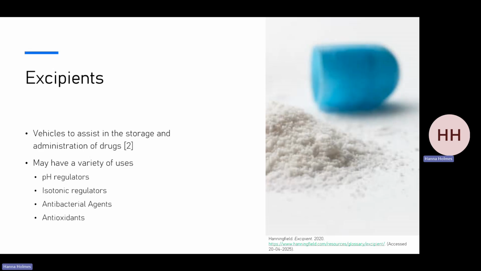For injectables specifically, since they enter the body directly, either through the bloodstream in the case of intravenous injection, into the muscle in intramuscular injections, or under the skin in subcutaneous injection, these therapies require extra levels of sterility and chemical stability versus, for example, an oral route drug. Excipients for injections typically include pH regulators, isotonic regulators, antibacterial agents, and antioxidants.